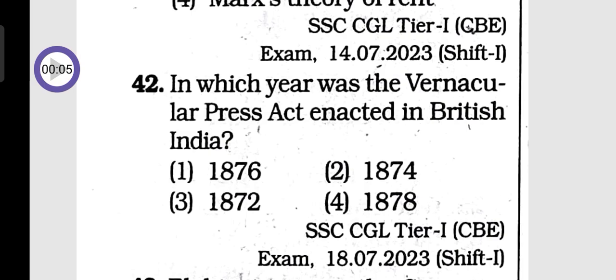Question number 42. In which year was the Vernacular Press Act enacted in British India? Option 1, 1876; option 2, 1874; option 3, 1872; option 4, 1878. So the answer is option 4, 1878.